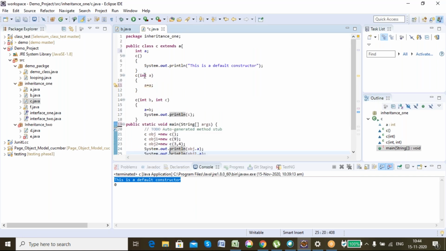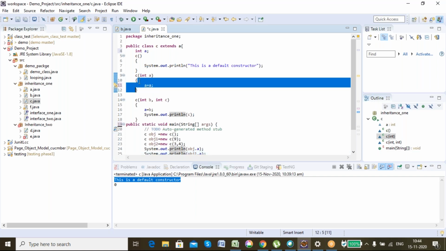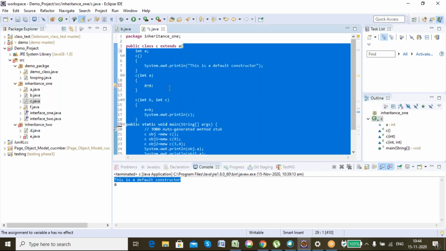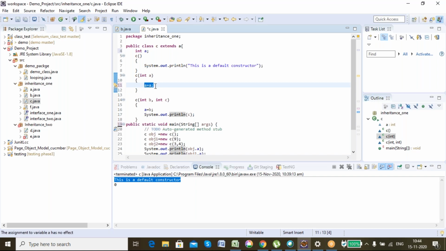But this int a, which I have declared here, its nearest curly braces is this one. So it is accessible only inside this area, from line 10 to 13. Outside that, this a will not be recognized, but the class a will be recognized throughout the class. In this particular area, this a is recognized, and this a is recognized. But if I write a is equal to a, Java will not understand which a I am assigning to which a. It will assign this a to itself only.